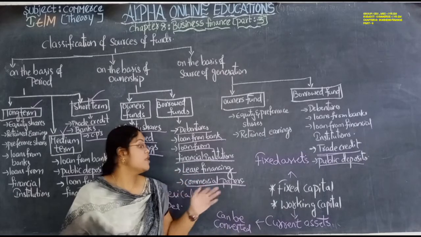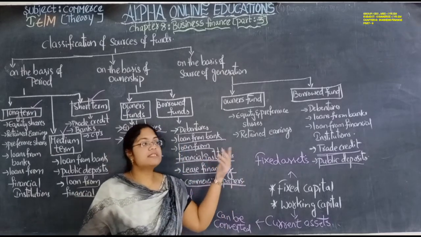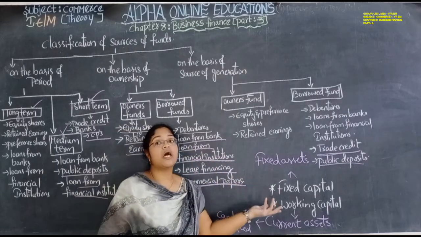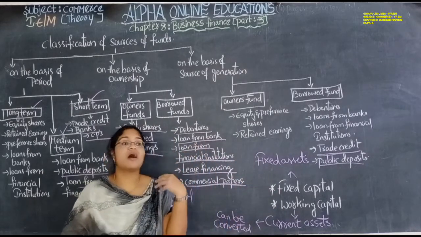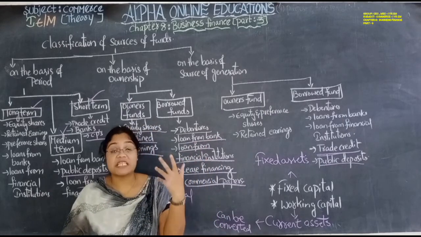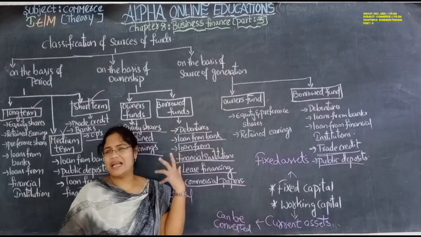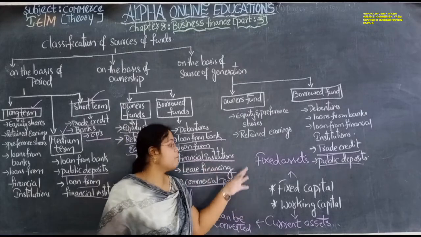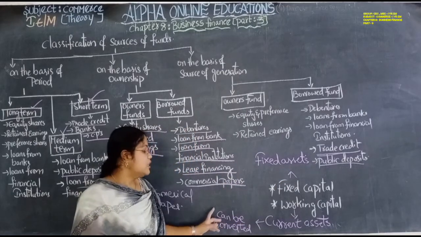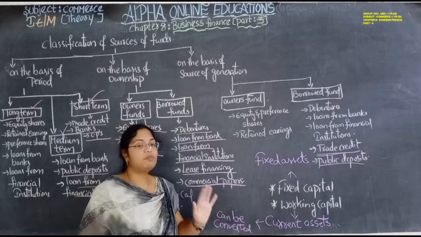These are the current assets that can be easily converted into cash within a short period of time. Fixed assets can't be converted into cash easily. If you want to sell a building, it will take more time. You have to search for a broker and you have to get a satisfactory amount. Several legal formalities, legal documents, registration, everything is there. So it can't be converted easily into cash. But current assets can be easily converted into cash within a short period of time.